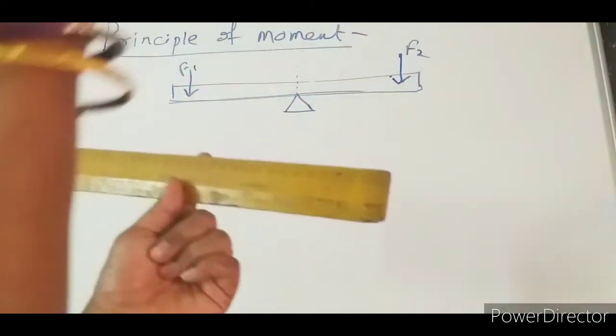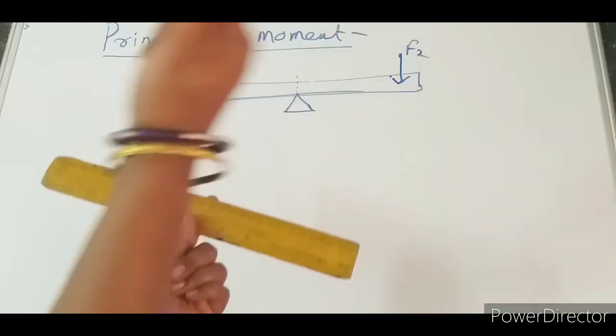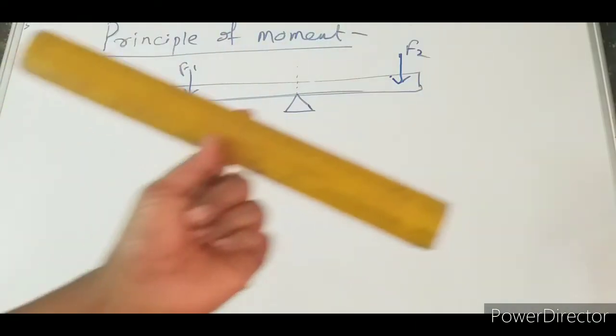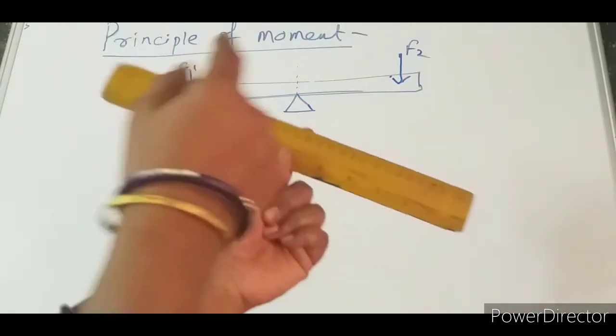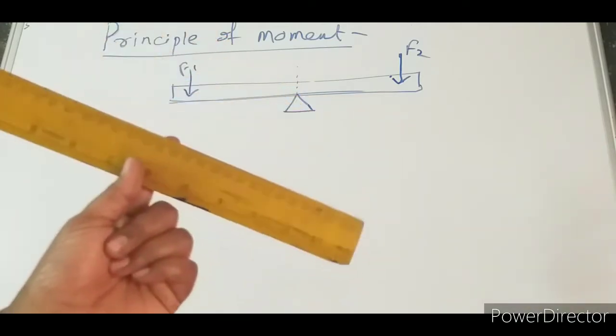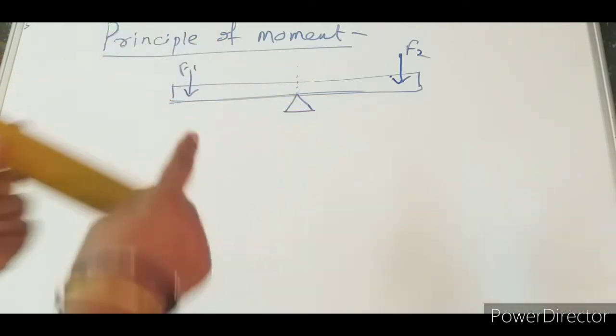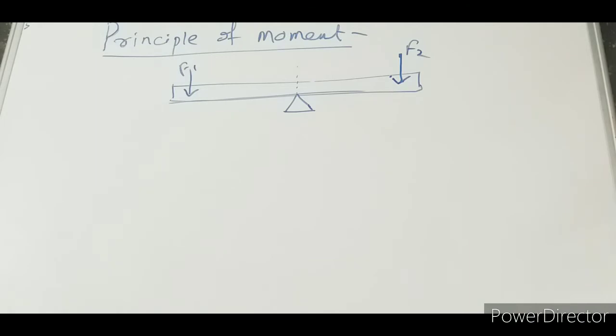It tends to move in the opposite direction, which means this is anti-clockwise, whereas the other one is clockwise. The same thing we will take, you will see here.